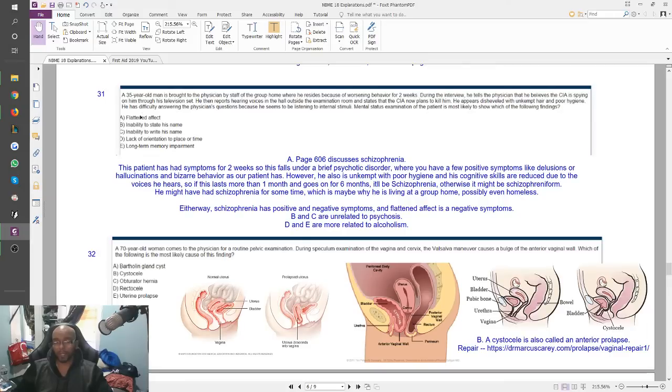He will present with a flattened affect. The way I saw this, I was like, this is talking about some kind of psychological issue, right? Not drug overdose, not alcoholics, not a neurological issue like Alzheimer's or Parkinson. So he's going to have some kind of psychological answer choice, and the only one here that, to me, looks like a psychological thing, something you learn in psychology, is the flattened affect.